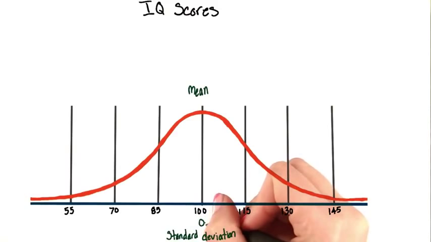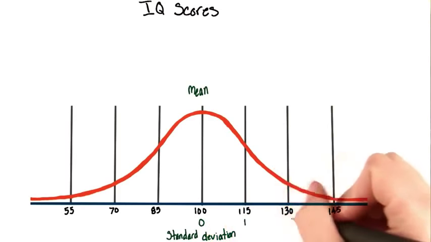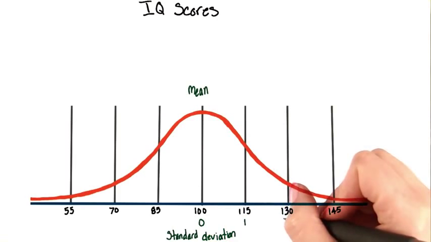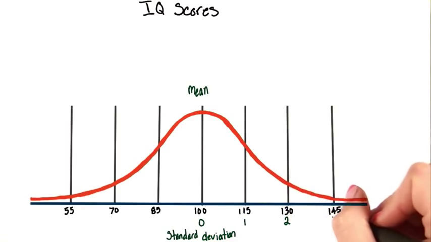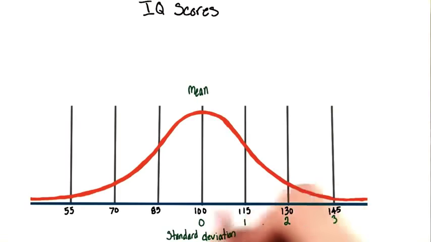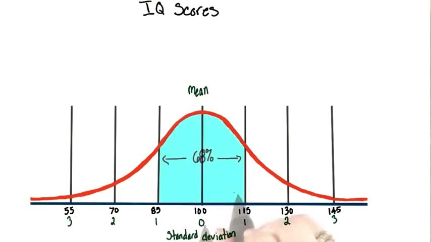So the mean would be 0 because there's no difference. 15 points one way would be 1 standard deviation, 2 standard deviations, and 3 standard deviations. Same with the other way: 1 standard deviation from the mean, 2 standard deviations from the mean, and 3 standard deviations from the mean.